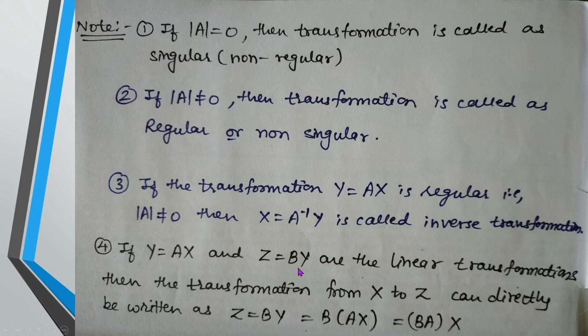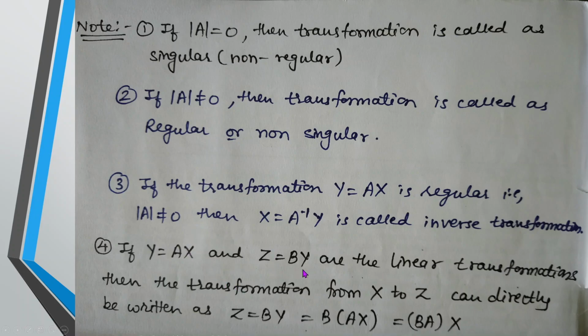The last property related to this that we can discuss is, if y is equal to Ax and z is equal to By. This is one linear transformation, and this is another linear transformation, and I have to establish a relation between x and z. See, y is associated with x and z is associated with y.